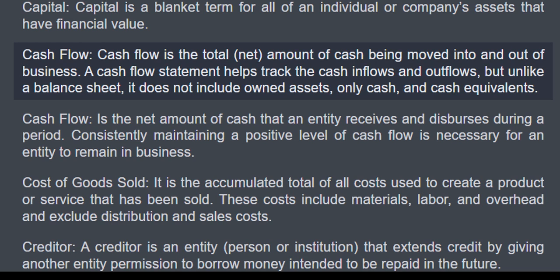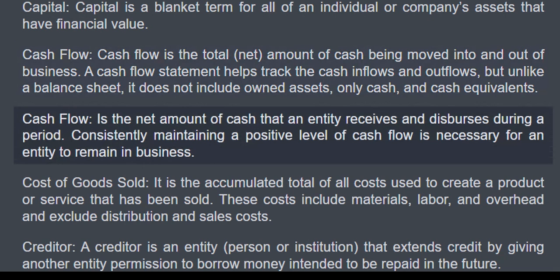A cash flow statement helps track the cash inflows and outflows, but unlike a balance sheet, it does not include owned assets, only cash and cash equivalents. Cash flow is the net amount of cash that an entity receives and disburses during a period. Consistently maintaining a positive level of cash flow is necessary for an entity to remain in business.